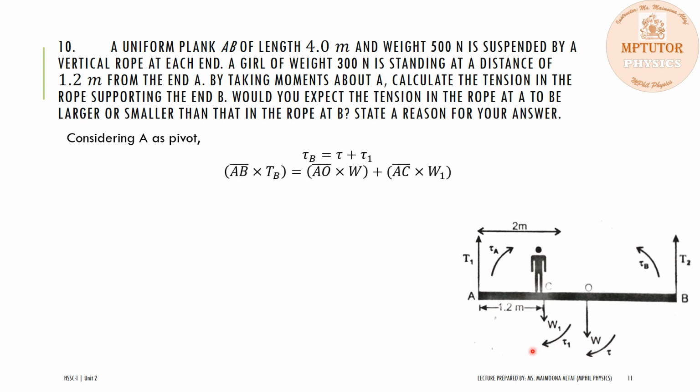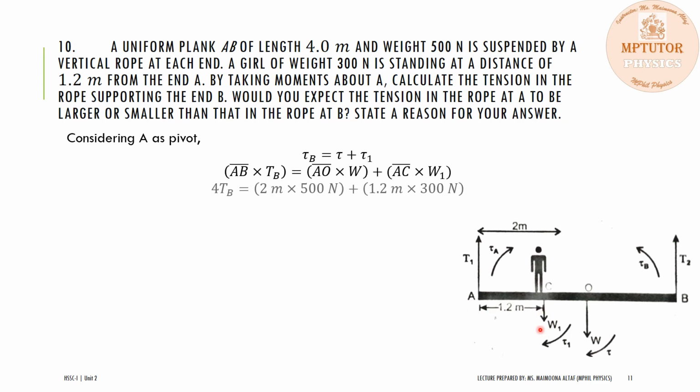Now substituting the values in the formula for the torque, which equals the moment arm into the force: the moment arm is the total length AB into the tension TB, equal to the moment arm OA into the weight W and the moment arm AC into the weight W1.